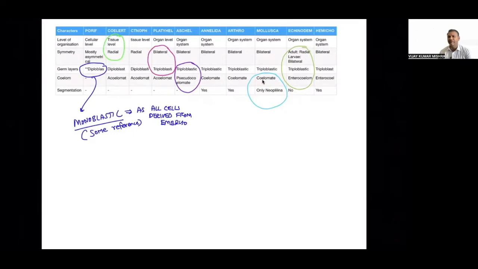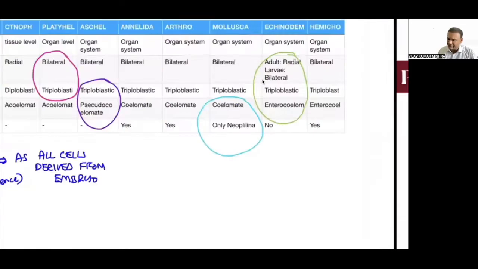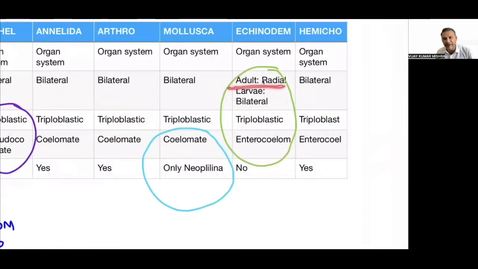Give me the name of a phylum where there will be two kinds of symmetry, radial symmetry along with bilateral. You have to say radial symmetry is seen in the adult and bilateral is seen in the larvae, not in the same organism. The coelom is modified into enterocoelom. So NEET will again ask a question: who is going to show the first enterocoelom? The answer will be Echinodermata.